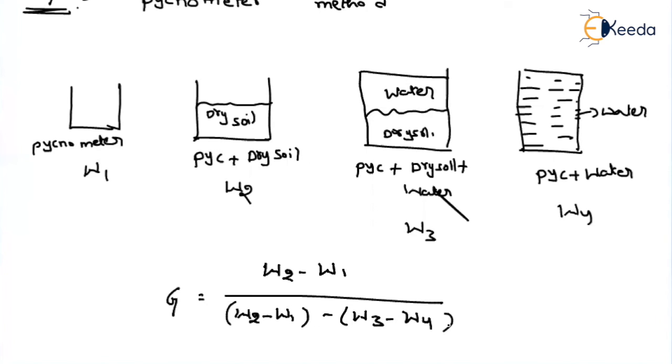That means we are getting the weight of the solids, divided by the weight of the water for the same volume. That's why in the denominator, first we do W2 minus W1, which gives the dry soil, and out of that we remove the weight of the water. So by using this relation, W2 minus W1 divided by W2 minus W1 minus of W3 minus W4, we will get the specific gravity of the soil, that is, the true specific gravity. That is nothing but the unit weight of solids to the unit weight of water.